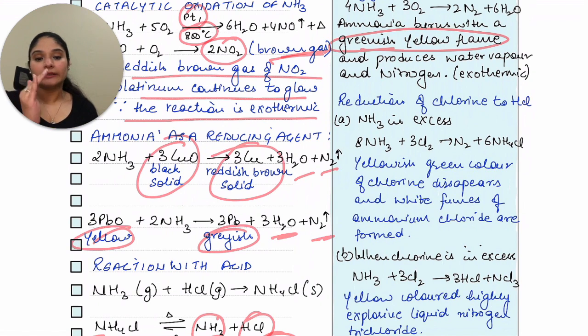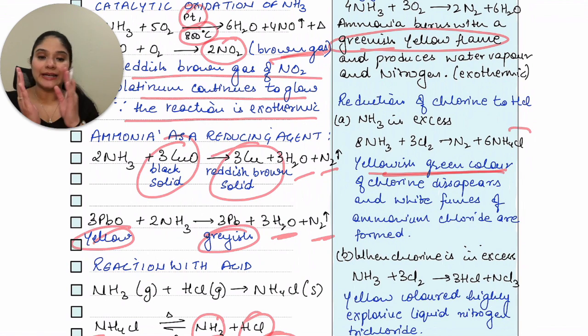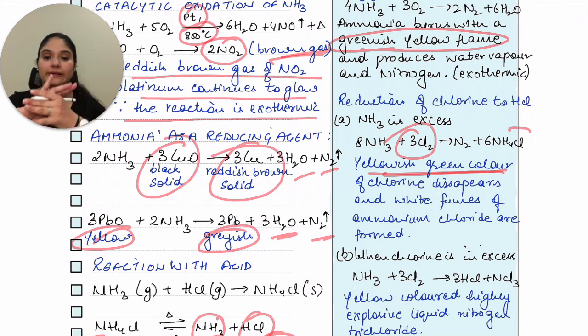In this case, you get a yellowish green color of chlorine. Initially, when you were reacting the two gases, you had a yellowish green color because of chlorine's color. As the reaction proceeds, this yellowish color will disappear and dense white fumes of ammonium chloride appear.